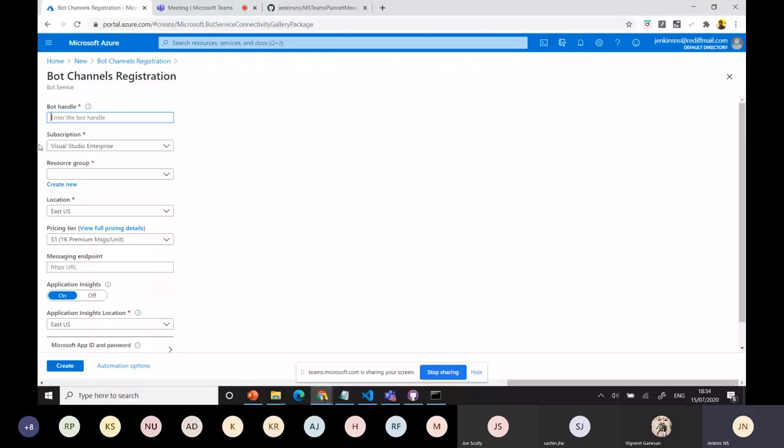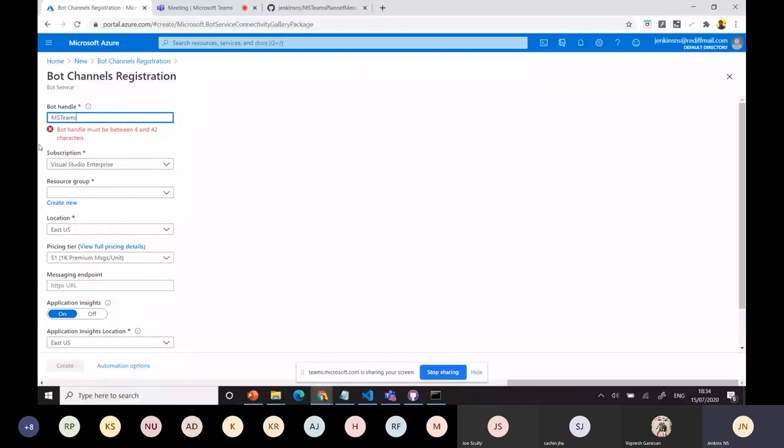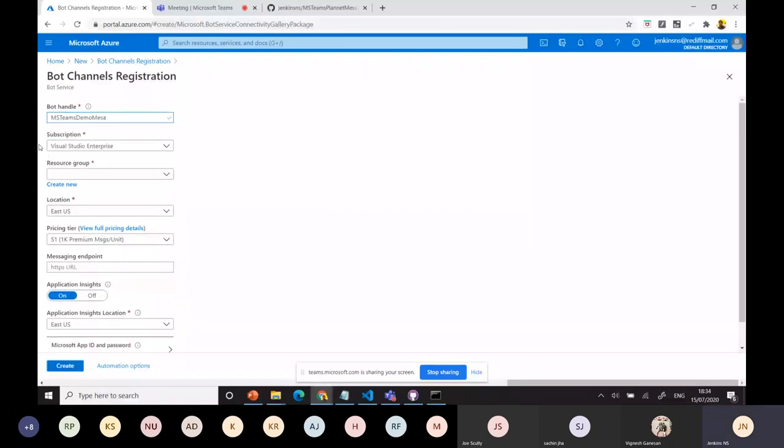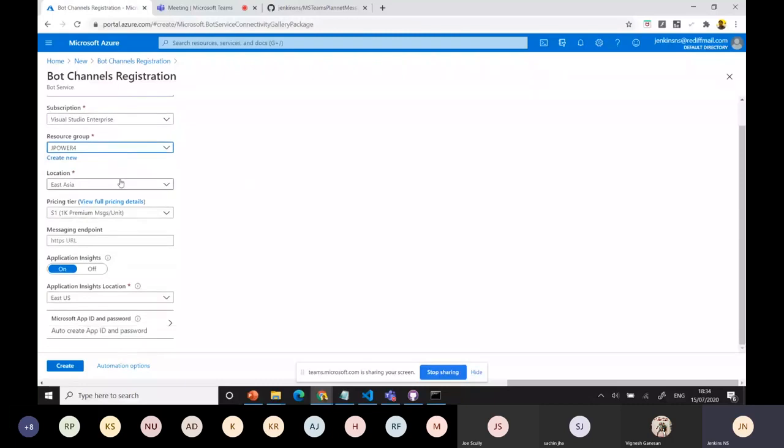Okay, what I do is say MS Teams demo message extension. I'll create a name and select the resource group. You can create one here also, or create it first and then do it. For location, always use F10, it's free of cost.